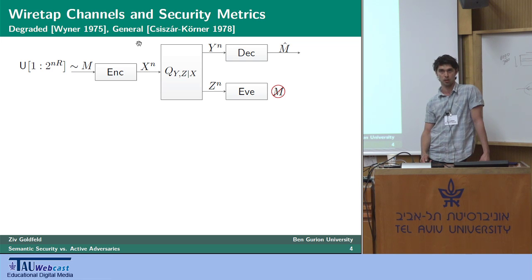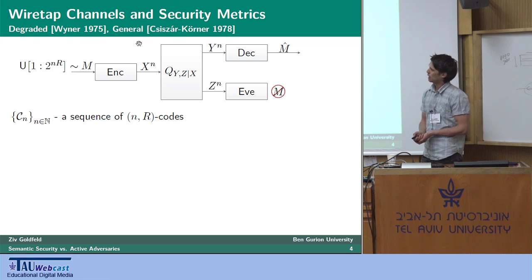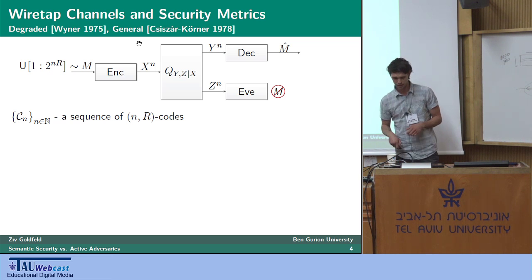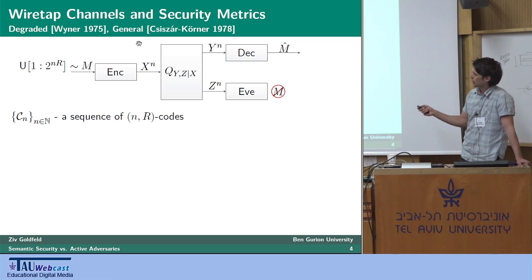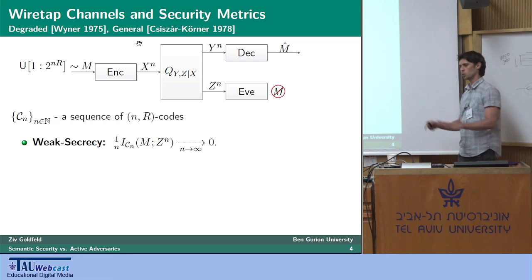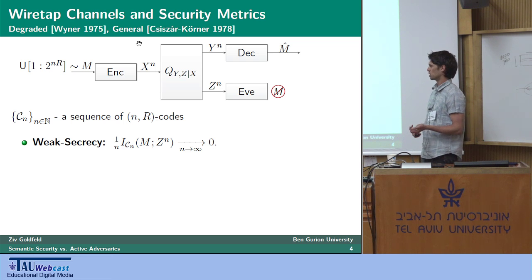Now, in terms of security, our goal is to make it so that Eve won't be able to extract any information about the secret message, which can be formulated mathematically in several ways. And to give these different formulations or these different security metrics, let's consider a sequence C_n of (n,R) codes. A code is nothing but a pair of functions, an encoding function and a decoding function, and they all work at the same rate R, which is not of too much importance for now. However, we get to say that this sequence of codes achieves weak secrecy, or the weak secrecy metric, if this normalized information leakage, and information leakage is just the mutual information between what's secret, the message M, and all that Eve knows, which in this case is the sequence of observations Z^n.